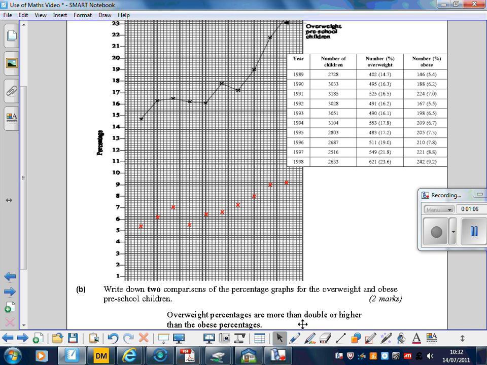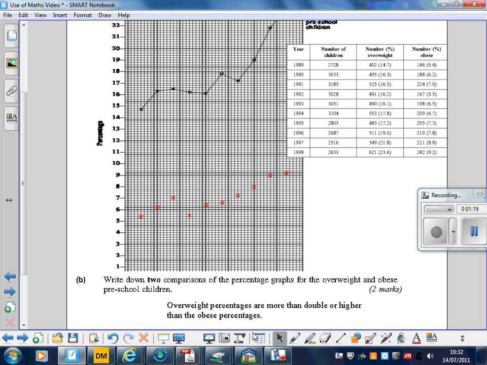If we have a look at them, the first is that obviously there are going to be a lot more overweight people than there are obese. So it says here, overweight percentages are more than double or higher than obese percentages. And you can see that quite clearly from the data and from the fact that the graph for the overweight is so much higher.